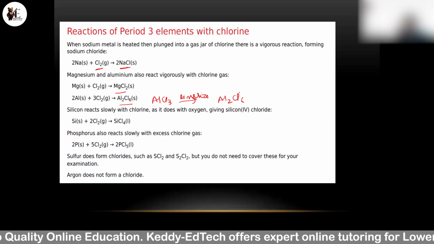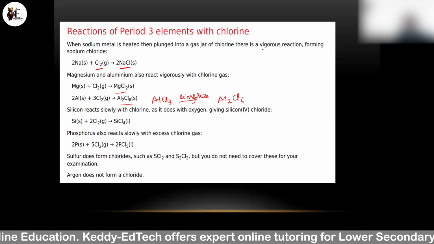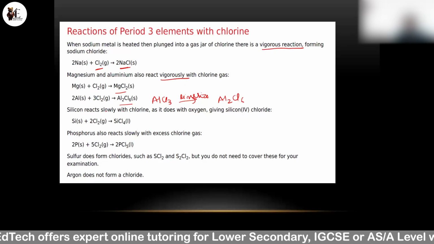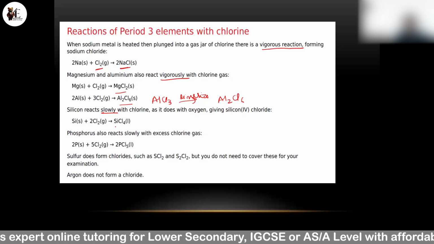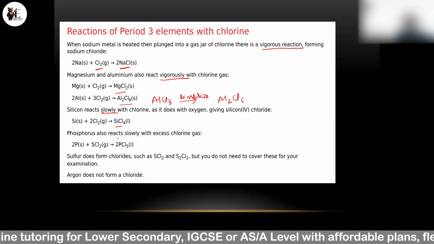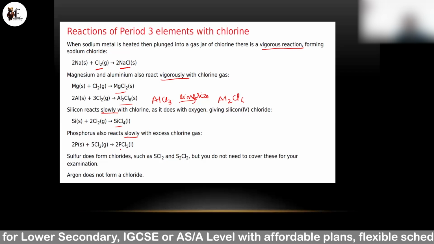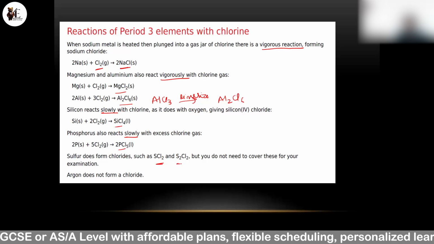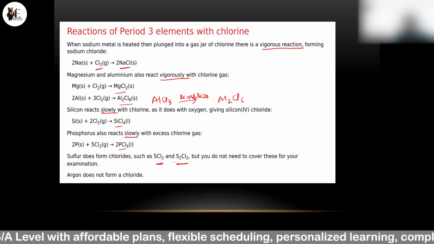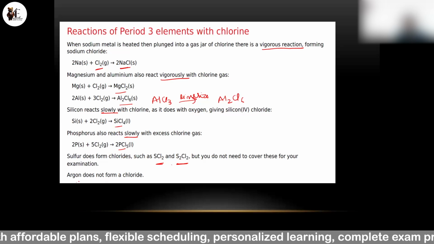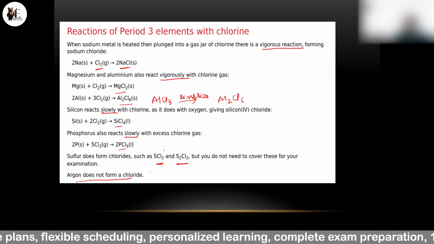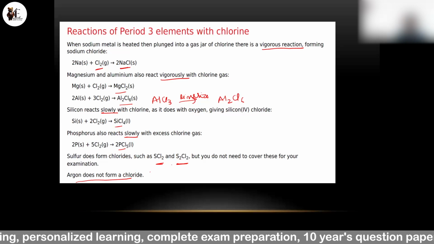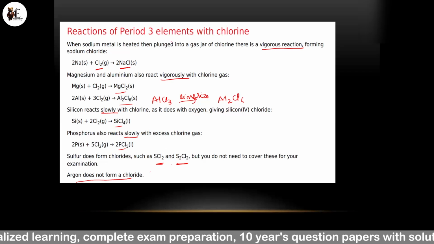We should also know the speed of a reaction. Sodium reacts with chlorine vigorously, magnesium and aluminium react vigorously, but silicon reacts slowly with chlorine to form SiCl4. Phosphorus also reacts slowly with excess chlorine gas. Sulfur forms chlorides like SCl2 and S2Cl2. So sulfur forms these two chlorides. And argon is unreactive, so it does not form any chloride. So these are reactions you should know, and the speed of a reaction also. Write it down.